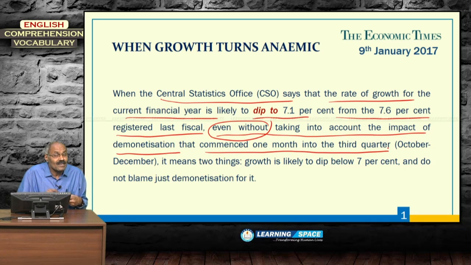In financial jargon, the first quarter is April to June, the second quarter is July to September, the third quarter is October to December, and the fourth quarter is January to March.